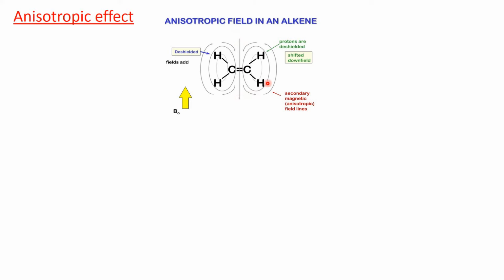But in this orientation, the protons are placed in the de-shielded region, where the induced magnetic field reinforces the applied magnetic field. As these protons are in the de-shielded region, they will absorb at lower field, that means a higher delta value.